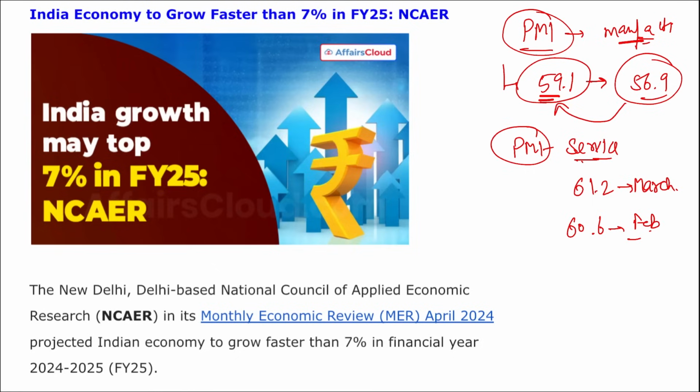Then apart from this, if we talk about UPI, that is Unified Payments Interface, UPI transactions were at a record high with 13.4 billion transactions in March 2024. Right? This is almost 55.3% growth on a year on year basis. Even the GST collection was at a record high of 1.8 lakh crore collected in March 2024. Correct? And it is the second highest since the 2017 rollout, and it showed year on year growth of 11.5%. Correct? Take a note of this.